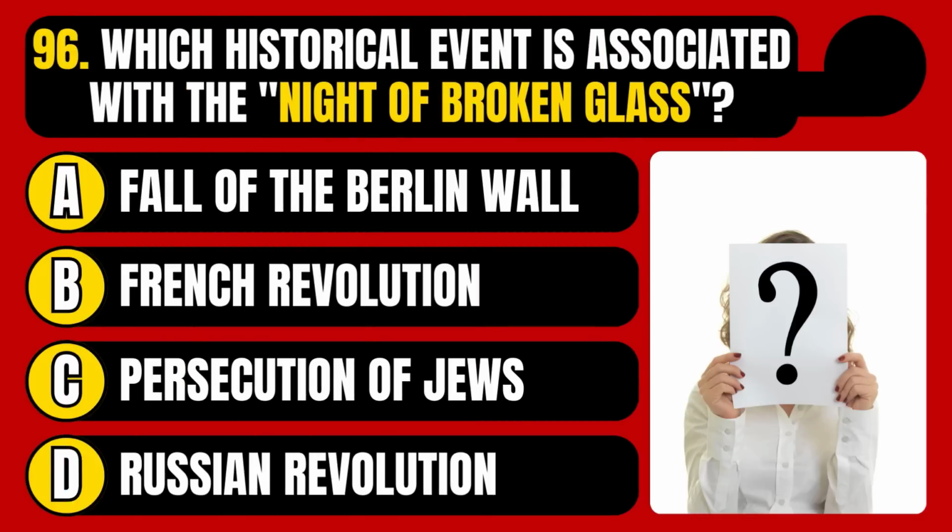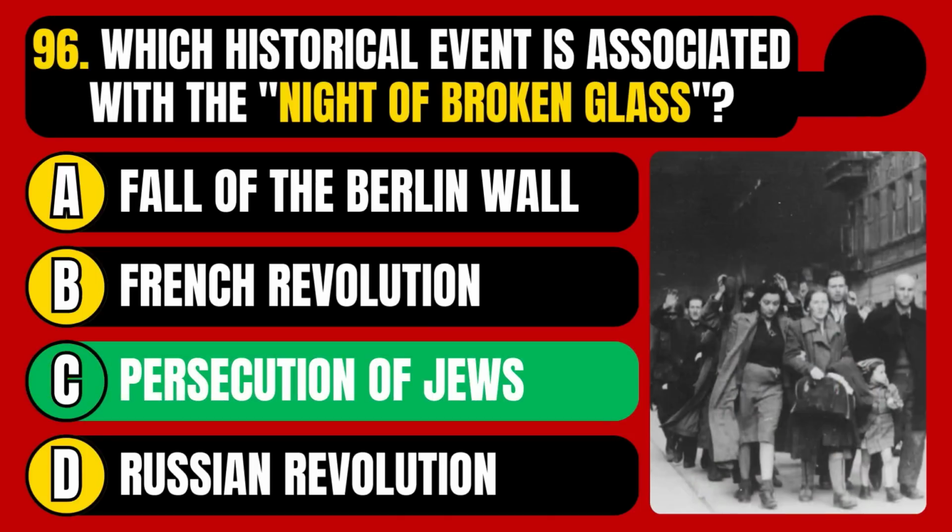Which historical event is associated with the Night of Broken Glass? Fall of the Berlin Wall, French Revolution, persecution of Jews, or Russian Revolution? The correct answer is option C, persecution of Jews.